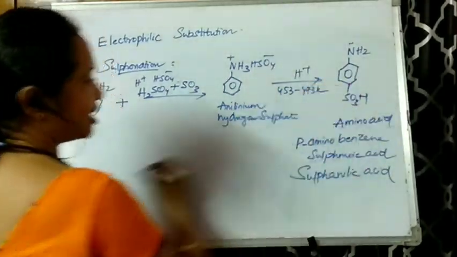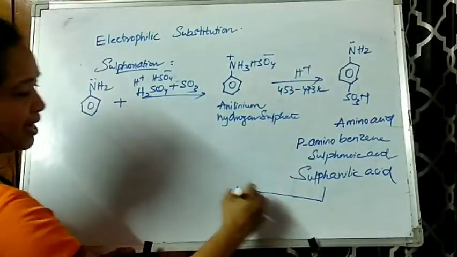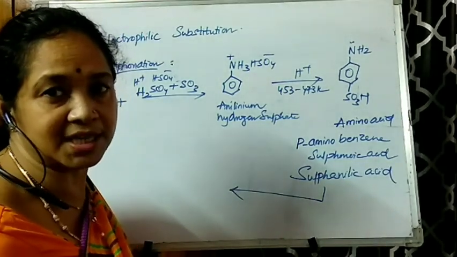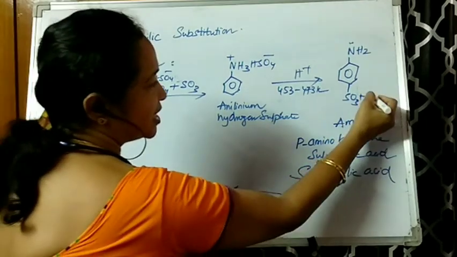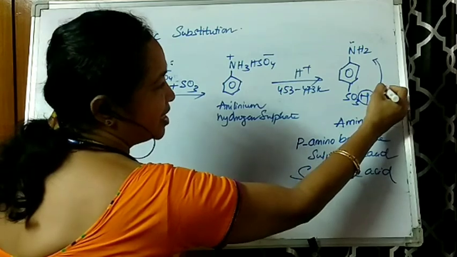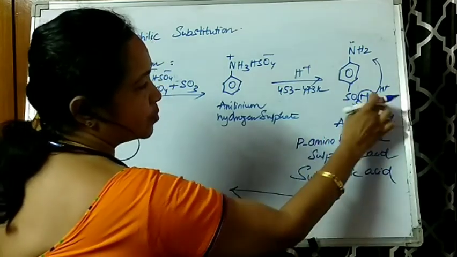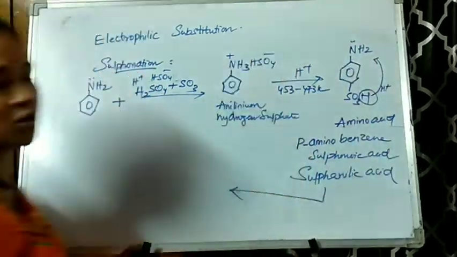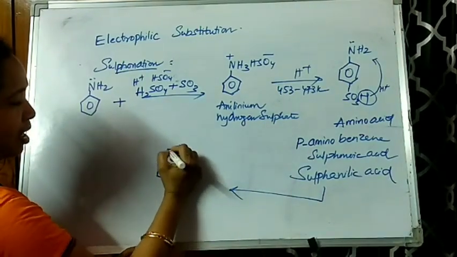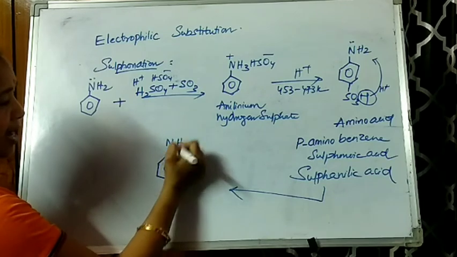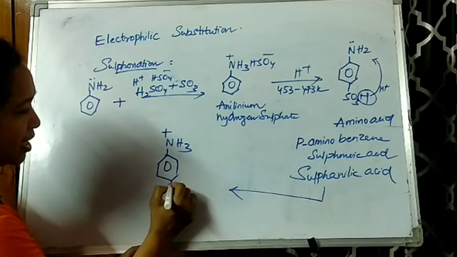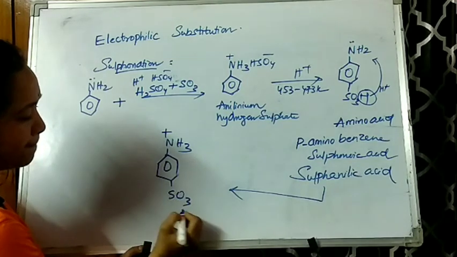And now this sulfanilic acid is acting as a Zwitter ion. As I told you, it is amphoteric in nature. You can see this hydrogen is given because it is an acid group. It releases H plus, and this H plus comes in contact with the lone pair of electrons, such that you will be getting here NH3, and as nitrogen's lone pair is used up, it gets a plus charge, and here SO3 minus.